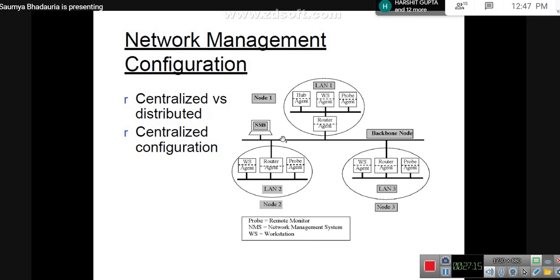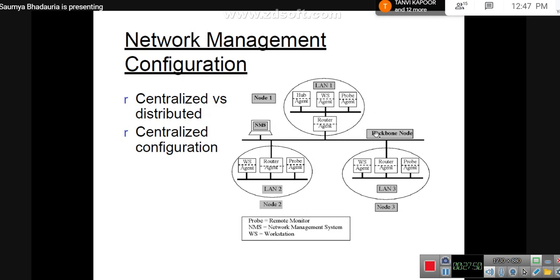Consider this backbone node which is written as a webmail server. Now this webmail server can be used by all of these 3 nodes. Requests can be sent by all of these 3 nodes to access this webmail server, but the server allocation is regulated in the hands of this NMS. If this NMS fails, then what would happen?